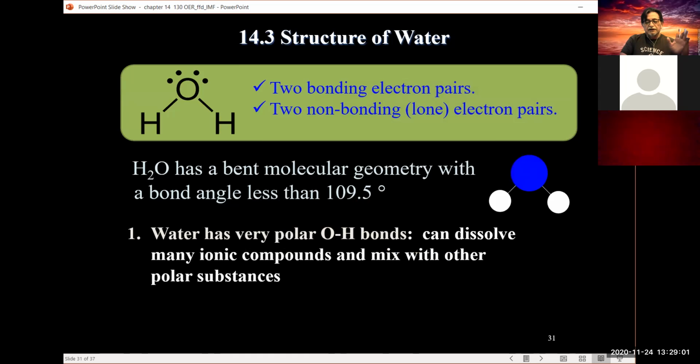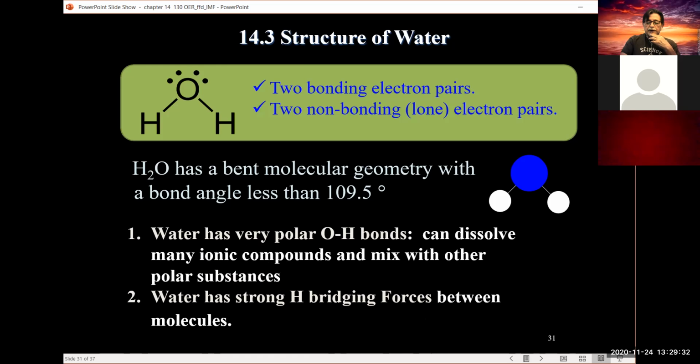Water. Just going to talk briefly about water. It's a very unique molecule, extremely unique. We went through the electrons and Lewis dot structure. We have two bonding pairs and two non-bonding pairs. It is very, very polar. Water is extremely polar and will dissolve most everything. Some of it very quickly, some of it may take years, but it will eventually dissolve it.